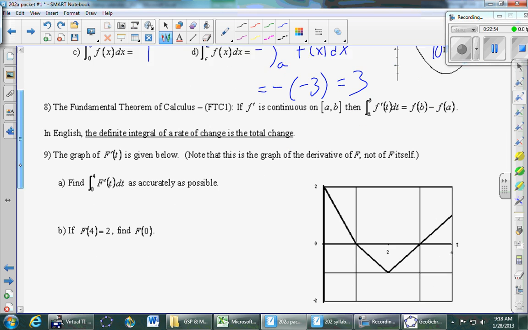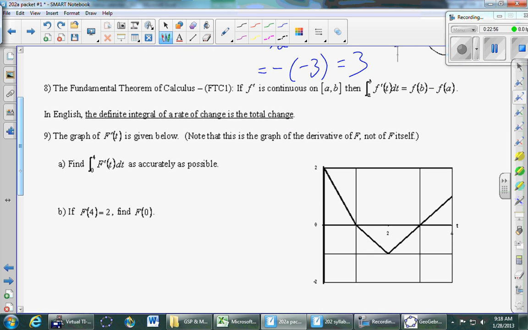Okay, so maybe in a Calc 1 class you saw this towards the very end of the semester, but it's really important. In fact, it's one of two parts of something called the fundamental theorem of calculus. So if you have a rate of change in this picture right here, and you wanted to find the definite integral of that rate of change, what you're actually going to end up with is the total change in the original function.